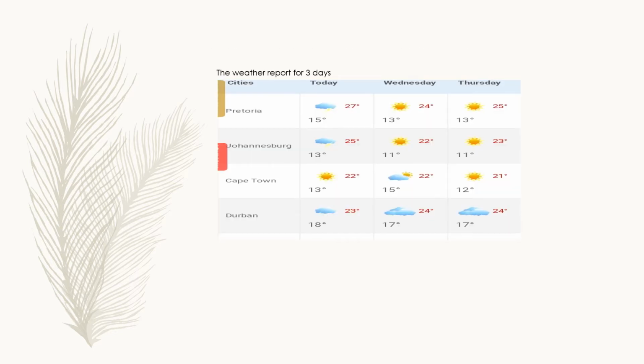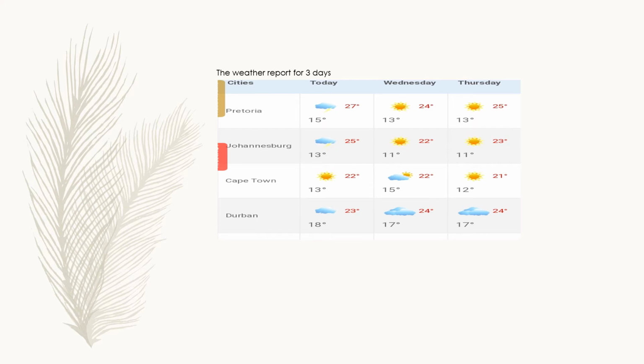Here is our weather report for the 3 days. So now they say to us, in your province, what are the minimum and the maximum temperatures? So now we must find out in which city are we located. Remember, we are in Vanderbijl Park. So in Vanderbijl Park, where will you find Vanderbijl Park? So there's no Vanderbijl Park here on the cities. So we've got Pretoria. So are we nearer to Pretoria?